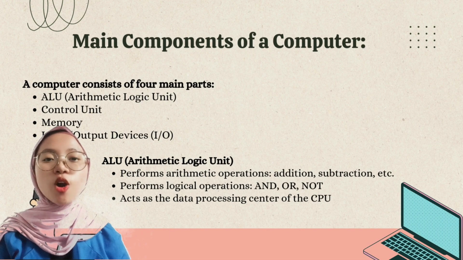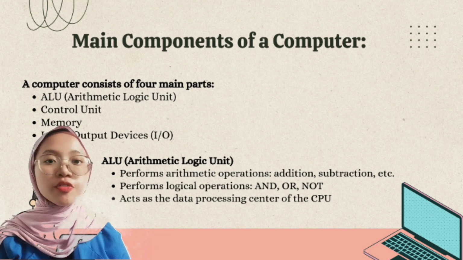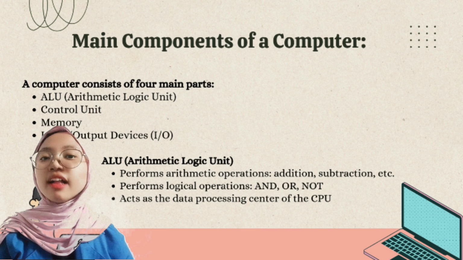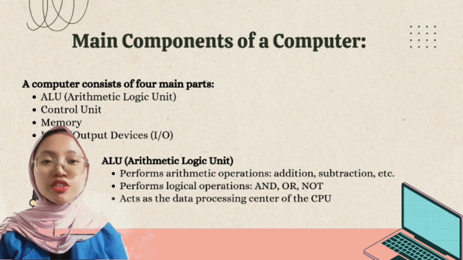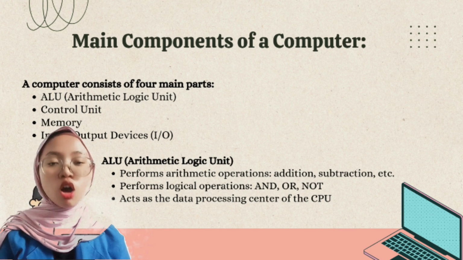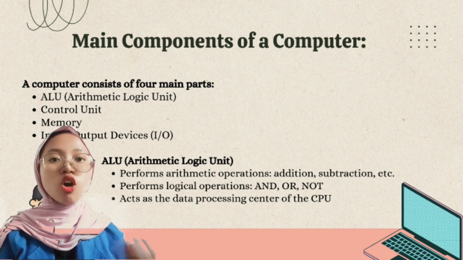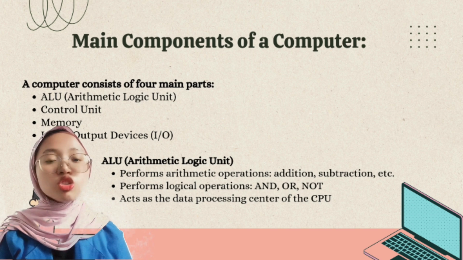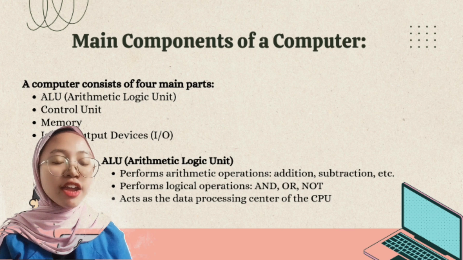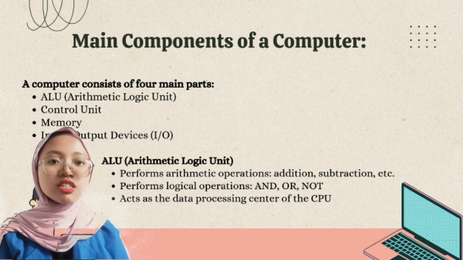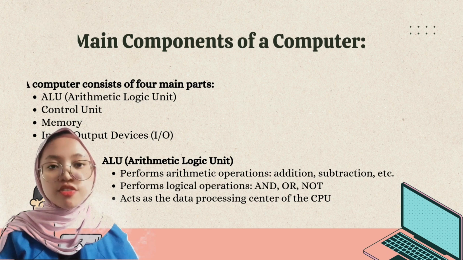Main components of a computer. A computer consists of four main parts, namely the ALU (arithmetic logic unit), control unit, memory, and input-output devices. The ALU performs arithmetic operations, addition and subtraction, and logical operations such as AND, OR, and NOT, acting as the data processing center of the CPU.